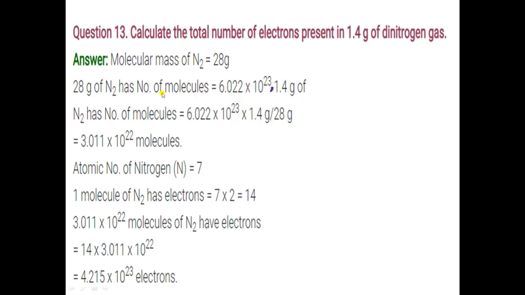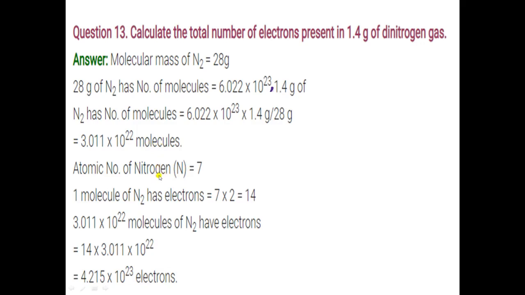So we will use the unitary method here. 1 gram of nitrogen has number of molecules 6.022 into 10 to the power 23 divided by 28. And we have to find out for 1.4 gram. So 1.4 gram of nitrogen has number of molecules 6.022 into 10 to the power 23 divided by 28 into 1.4. So it is equal to 3.011 into 10 to the power 22 molecules.